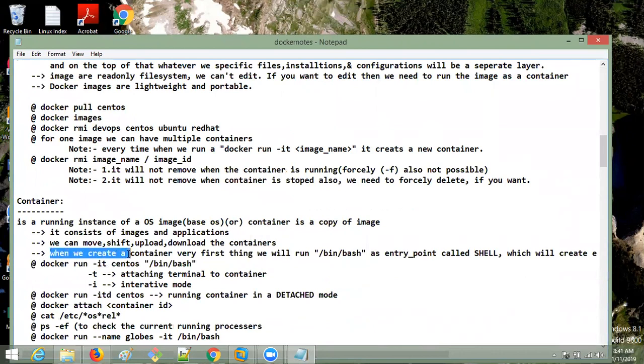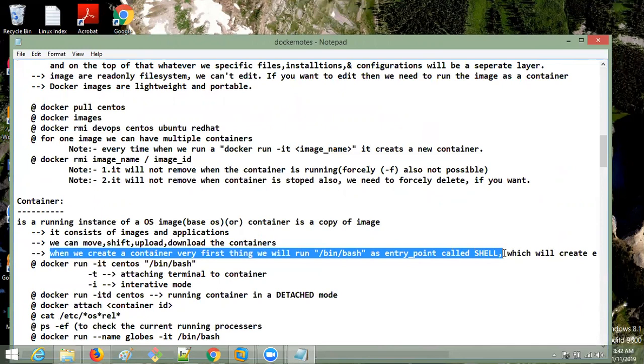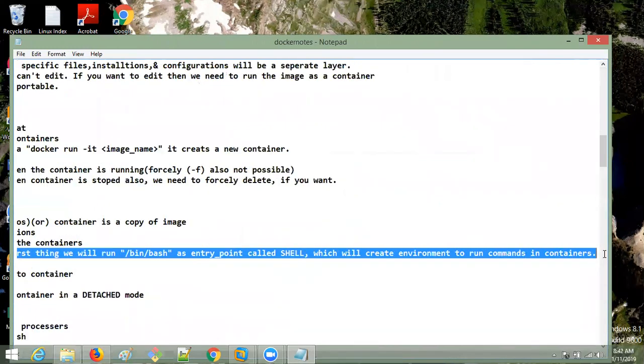When we create a container, the very first thing we will run is bin bash, as an entry point. Once you start the container, the first thing you have to do is set the environment, and this shell takes care of that. So bin bash as an entry point is a shell which will create the environment to run commands in the container.